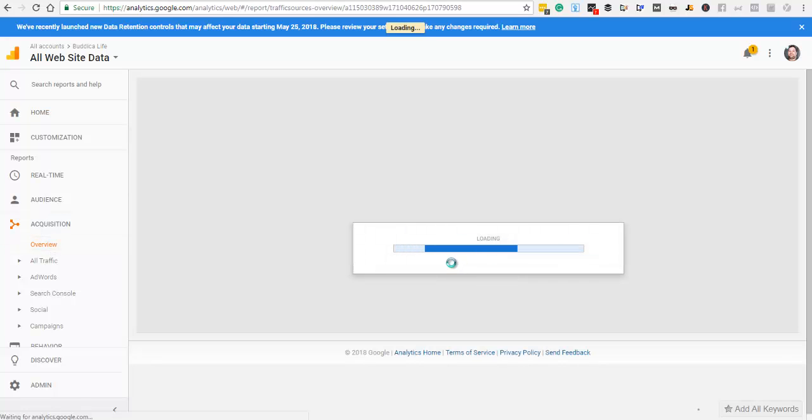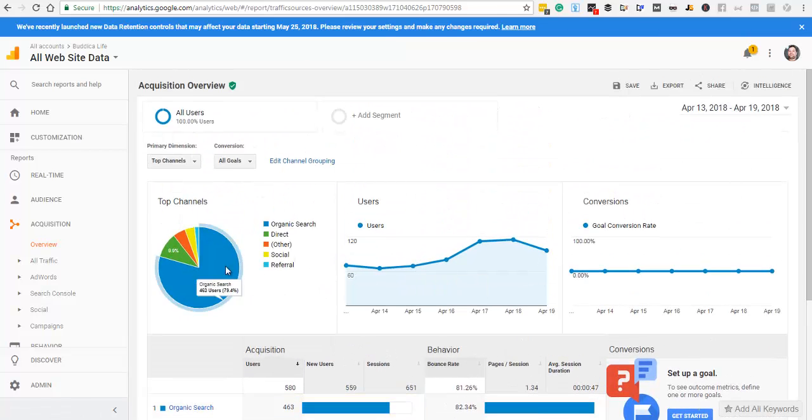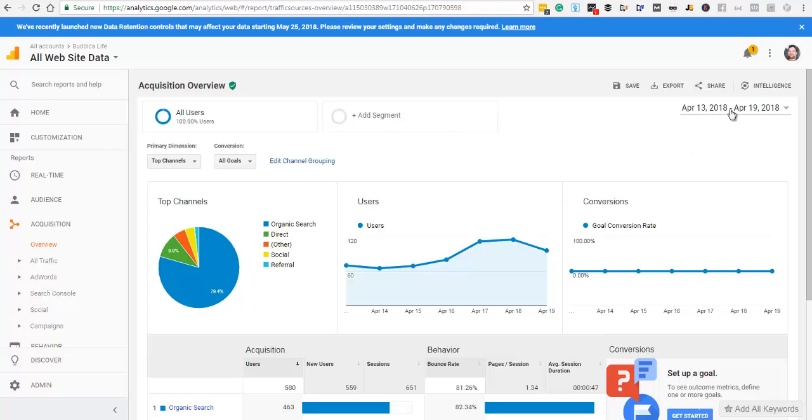Then we can see how much organic search. It gives you a graph and shows you how much organic search with the pie chart. We're getting 79% of the visitors for this in the last 7 days organic. Then it shows you direct traffic, other, social, referral.